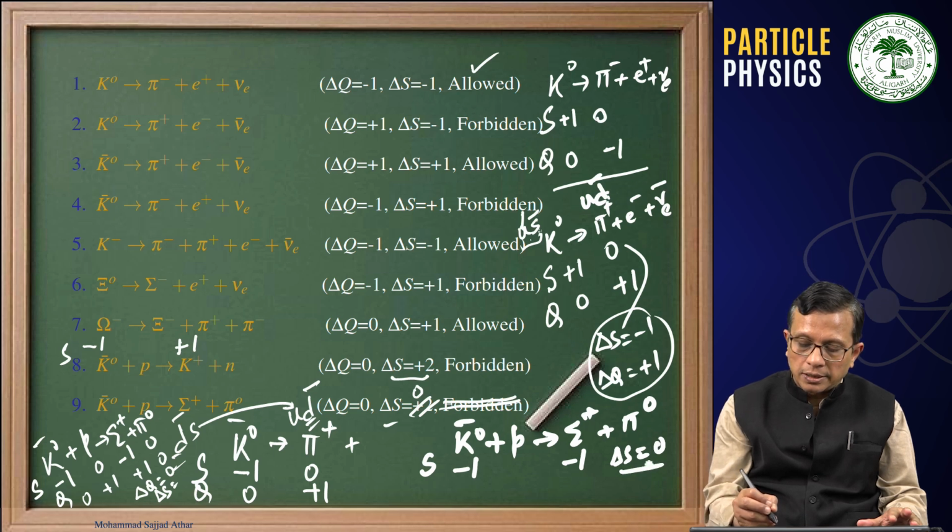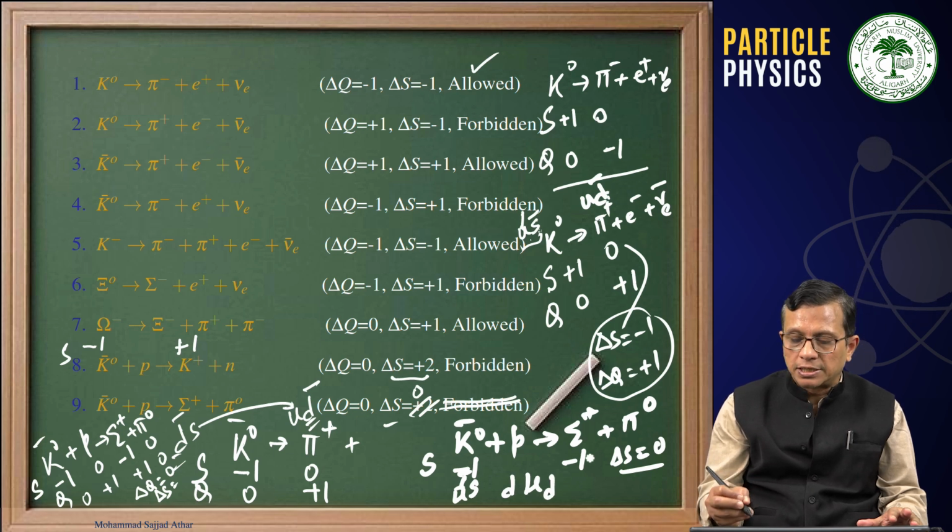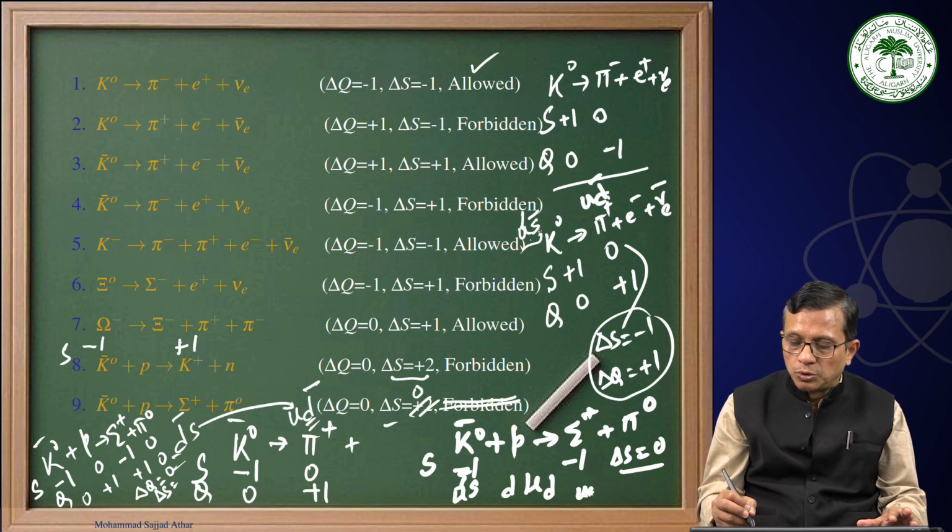And this K0 bar is made up of d bar S quark. This is the u d d quark. This is sigma plus. Sigma plus is made up of, strangeness is minus 1, charge is plus 1, u S quark, and this is pi 0. This is u bar u.